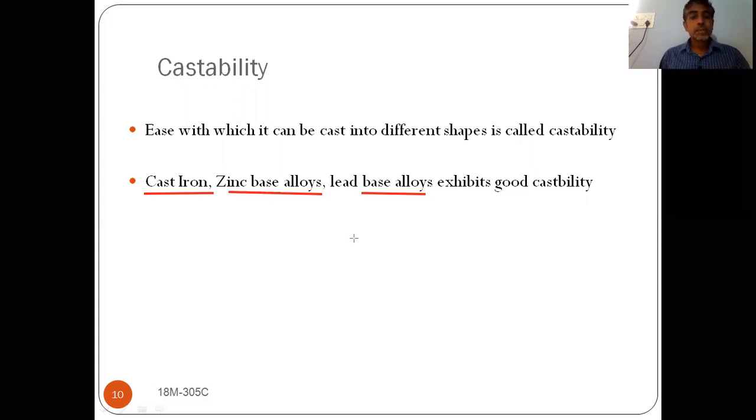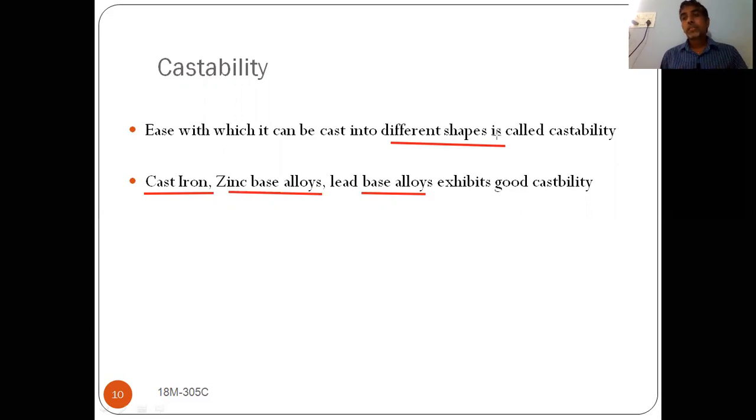If you see cast iron, zinc and lead, these give good castability. Here castability means we are casting that material into different shapes and sizes. In the previous one also, we formed materials into different shapes and sizes.